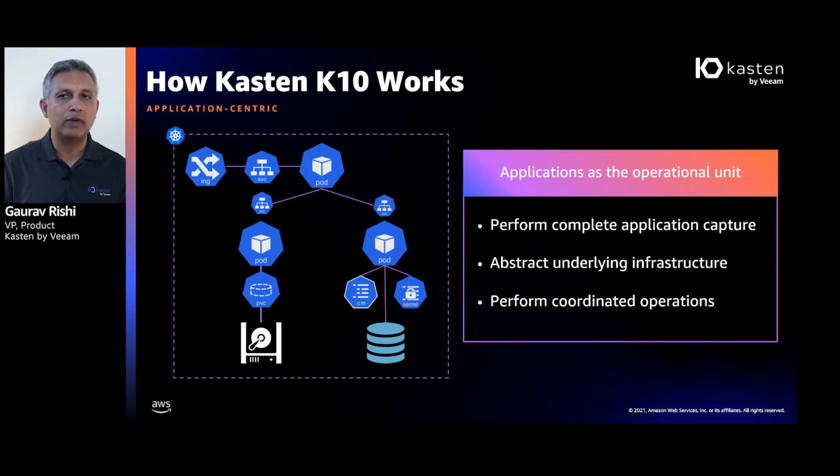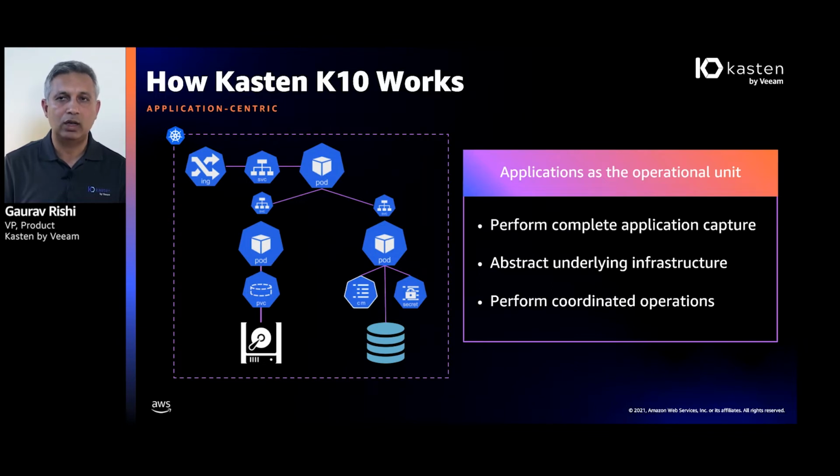These objects could be config maps, which store some of your configuration information for security, networking, compute, as well as maybe your secrets.